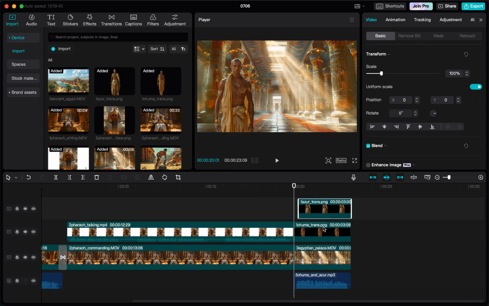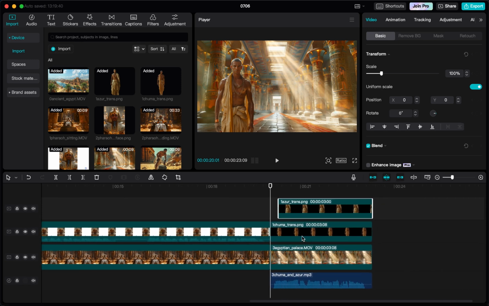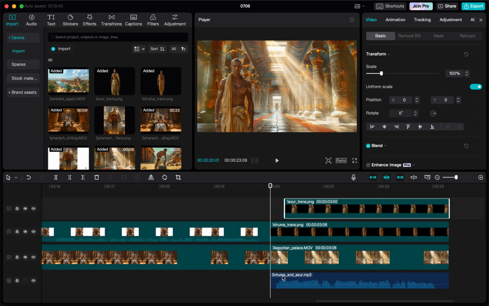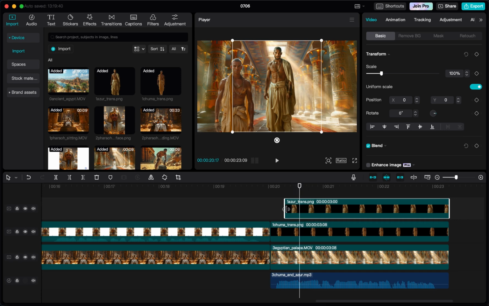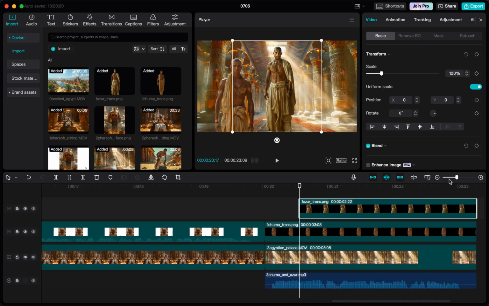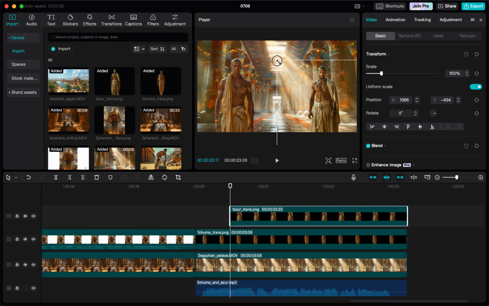By the way, you can also zoom in on your timeline so that you can get an even closer grasp of everything you edit. For example, if you want to have Azura only appear once the narrator says Azura, you can zoom in and then look closely at what point here at the bars he's mentioning Azura. So in this case, it's here. So let's have him appear here. If you zoom in with your mouse, then you can simply drag this bar here. It will do the exact same thing. And let's also move Azura down, make him a bit bigger.